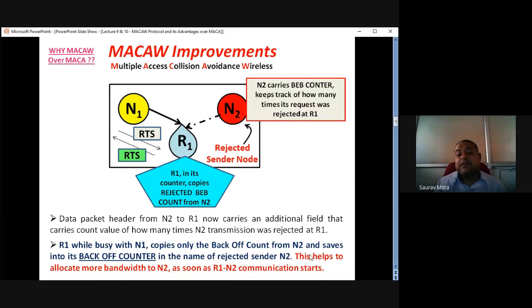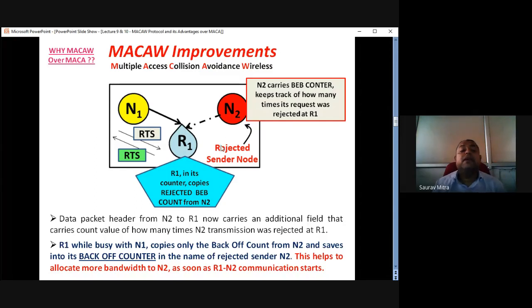This means that, sensing that BEB counter value, which is very high now because N2 has been rejected many times, helps to allocate more bandwidth to N2 as soon as the R1 N2 communication starts. R1 N2 communication starts means first R1 N1 communication has to get over. As soon as N1 R1 communication gets over, R1 N2 communication is established, and R1 would tell the MAC protocol to allocate a huge amount of bandwidth to N2, because N2 has been contending for R1 for a long time, and N2 has a huge amount of data.